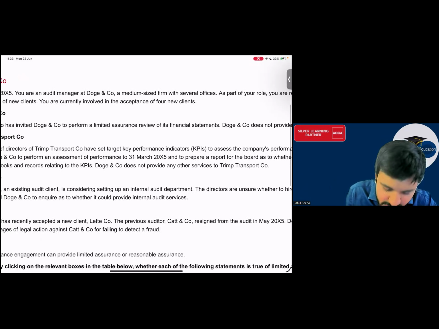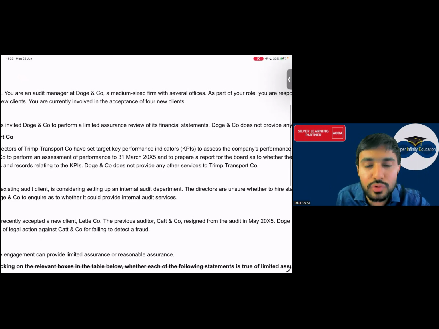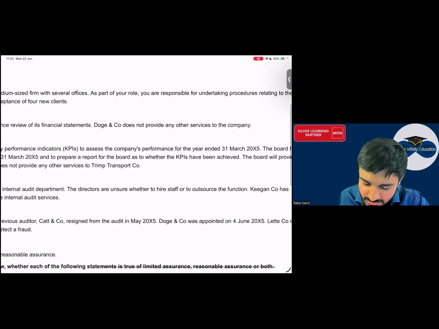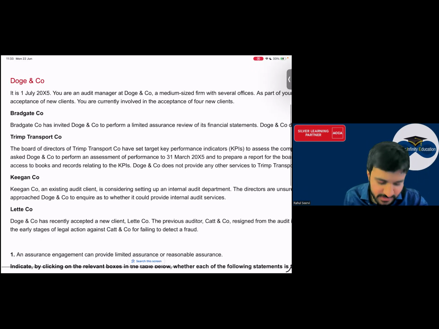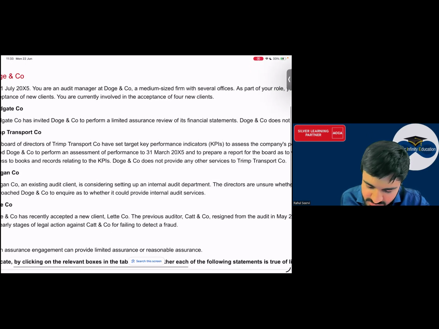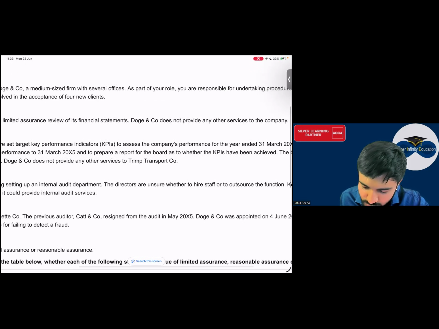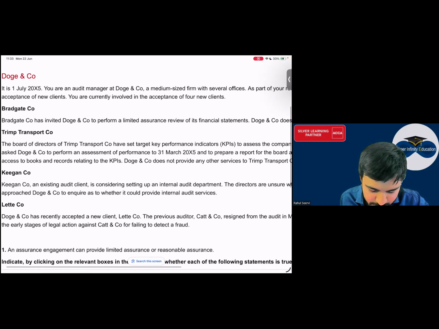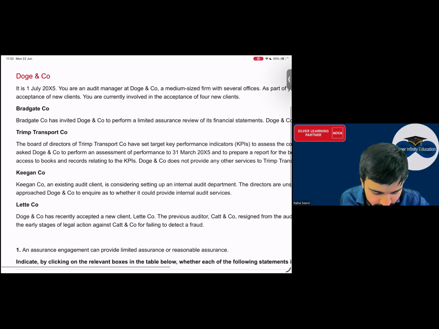Sir, the first one they are only calling for us review, not for the auditor. D company does not provide any other services to the company. Yes, sir, they are not providing them. T company. The board of directors of T have set target key performance indicators to assess the company's performance for the year ended. The board has asked D company to perform an assessment of the performance and to prepare a report for the board as to whether the KPIs...